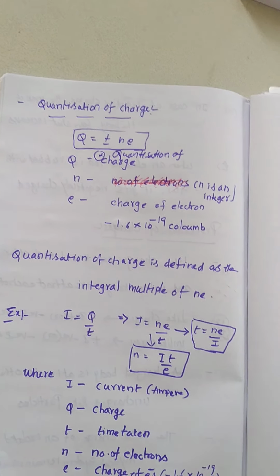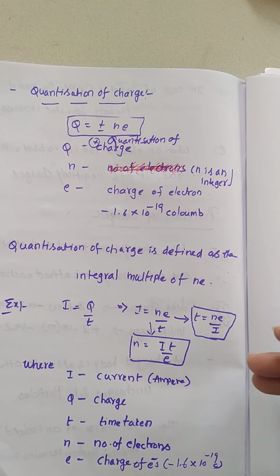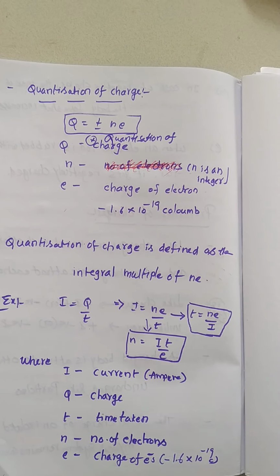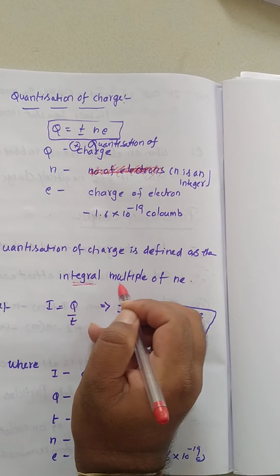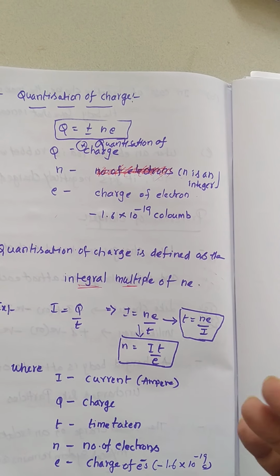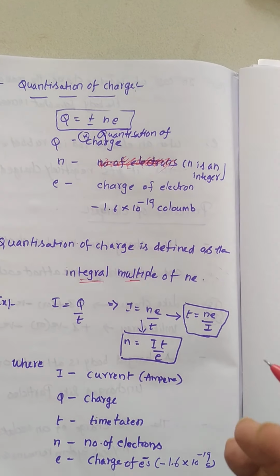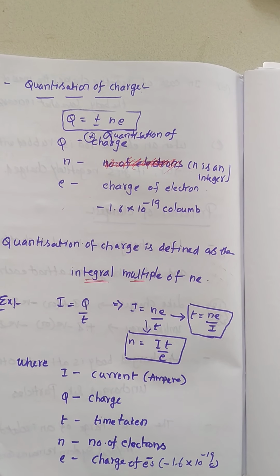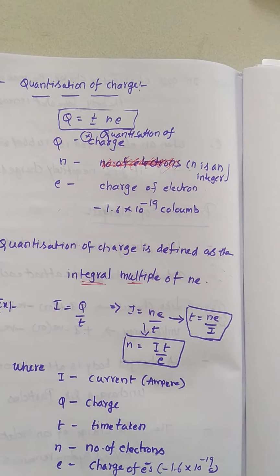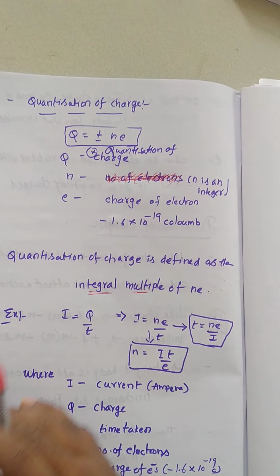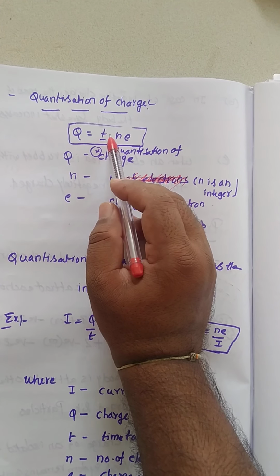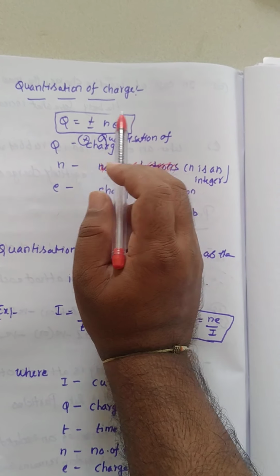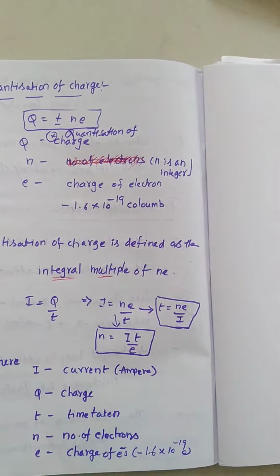So we can simply define quantization of charge as the integral multiple of e. What do you mean by integral multiple? Integral multiple means here we never take fractional values. That is the simple meaning of quantization of charge. Here plus or minus shows the kind of charge. For example, if it is a proton, then Q equals plus Ne. If it is an electron, Q equals minus Ne.